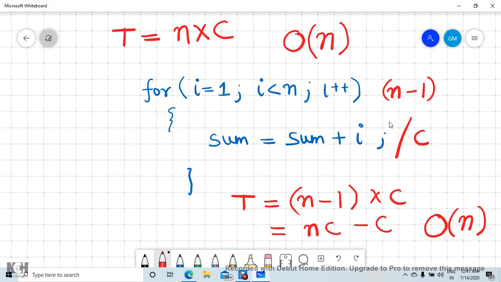If I plot a line between number of executions and t, it will be of order n, which means the line of complexity will be linear.